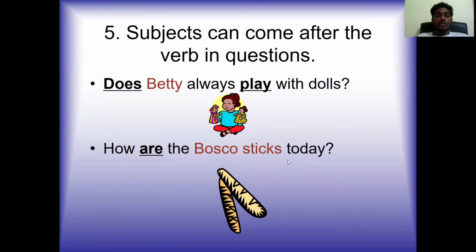How are the Bosco sticks today? Here in these two examples, we see that subjects come after the verb in these questions.